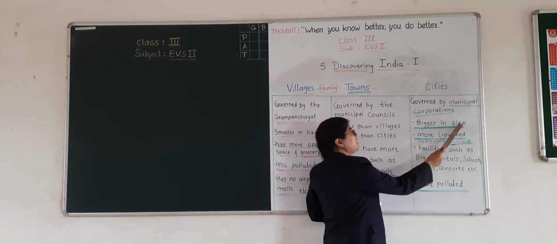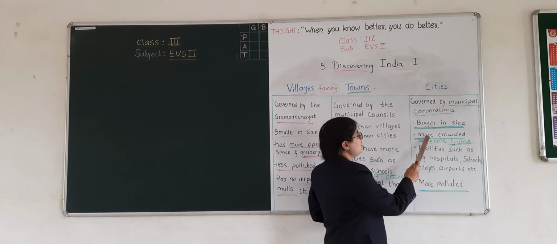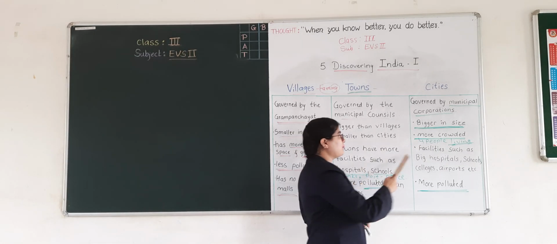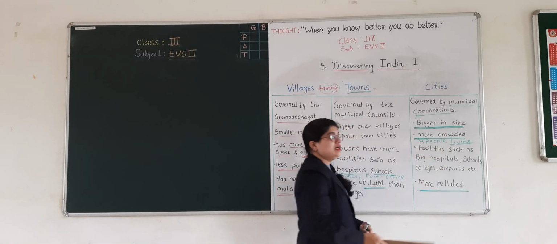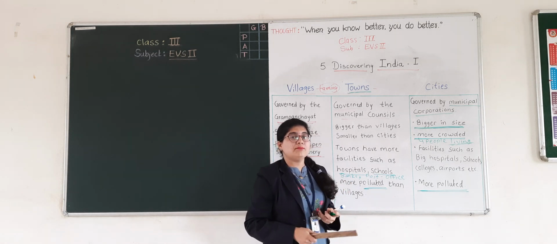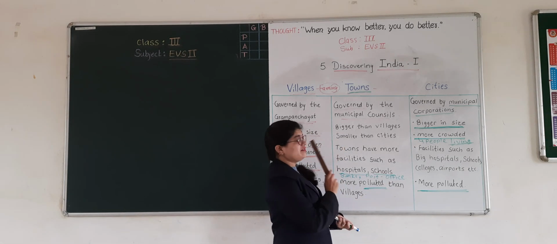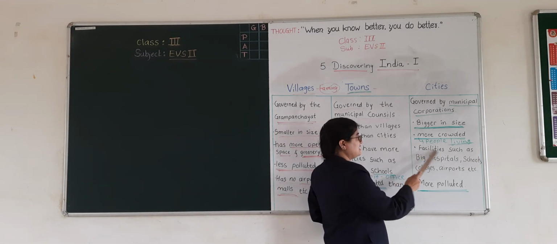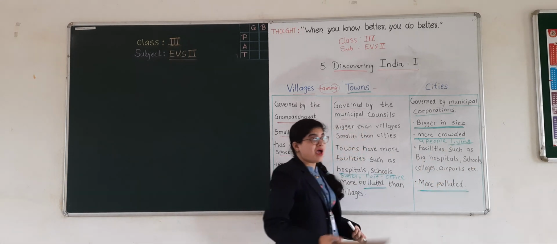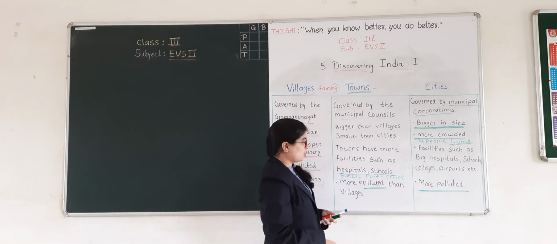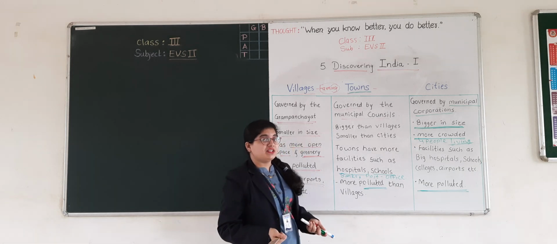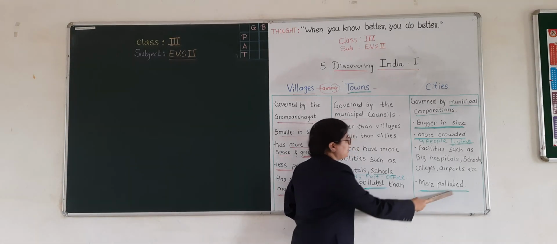Okay? Then about cities. Cities are governed by the municipal corporations. Cities are bigger in size and they are also more crowded than the villages and towns, as more people love to live in the city. Why do they move to the cities? Yes, because cities provide them more facilities than the towns and villages. So here the facilities are such as big hospitals, schools, colleges, airports, banks, post offices and many more. Because more people are living there, they are more polluted.